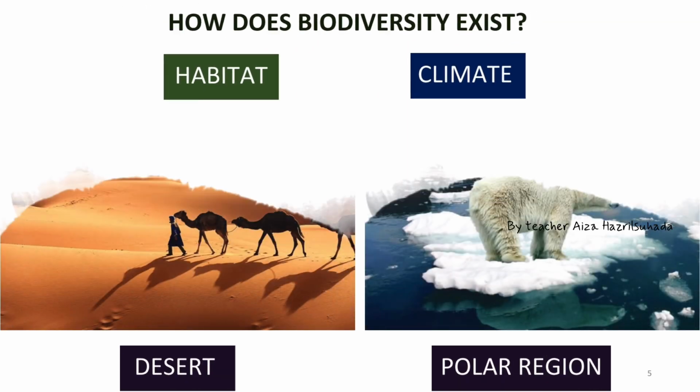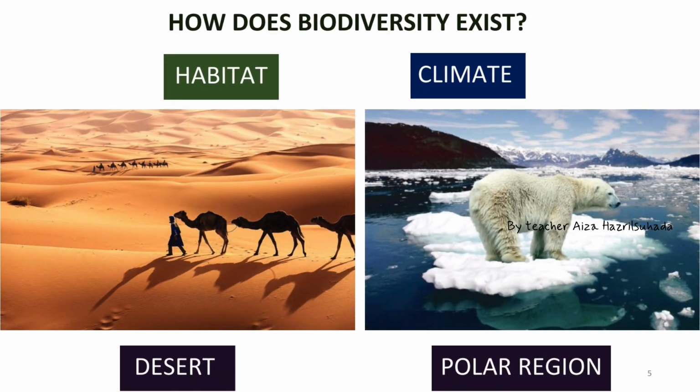Okay, next, we go to this part. How does biodiversity exist? Can you think of it? Okay, actually, it exists due to the different habitats and climates. For example, you can see this diagram, which is about the desert. As we know, a desert is a region of land that is extremely dry and sandy due to the lack of rainfall, right? At the same time, deserts have extreme climates with high temperatures during the day. So all living things in the desert will undergo adaptations in order to survive.